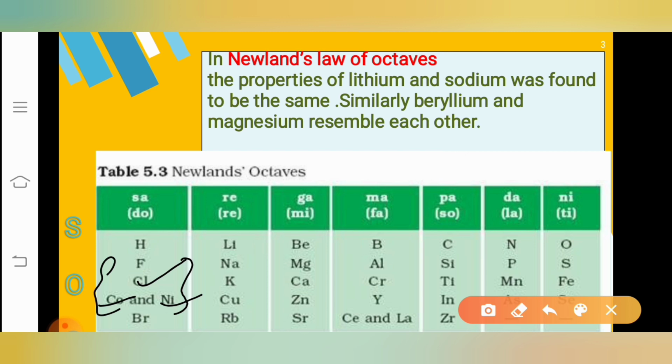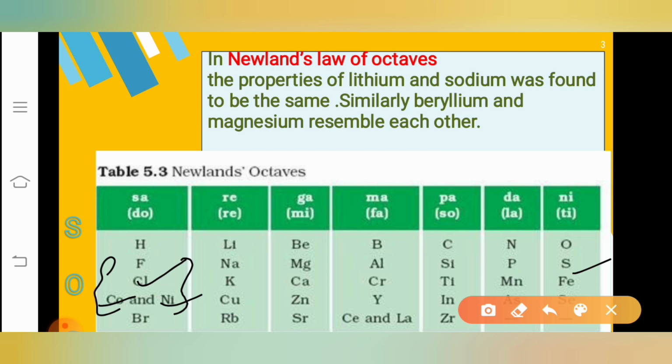Even though they were placed in the same group, this placement was not perfect, it had some issues. The iron, cobalt and nickel were placed very far away and had similar properties, and chlorine, cobalt and nickel had different properties and were kept together. So these issues caused many problems during that time.